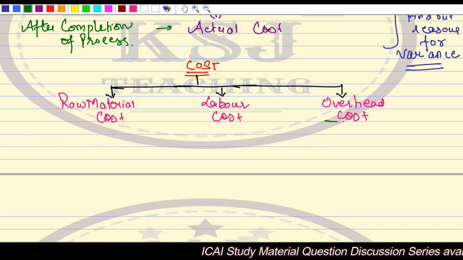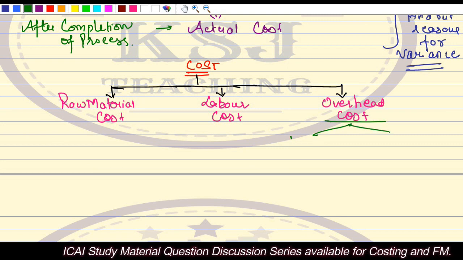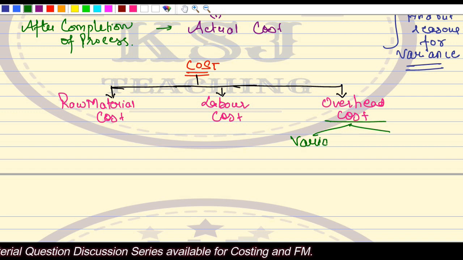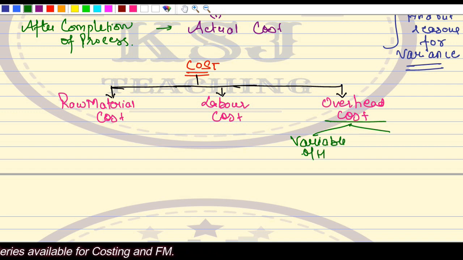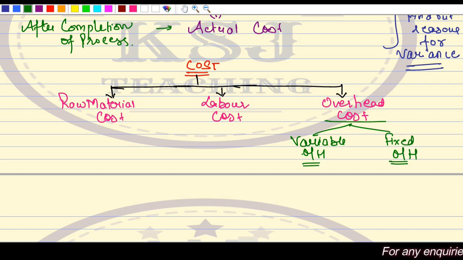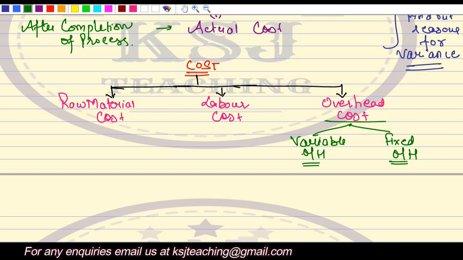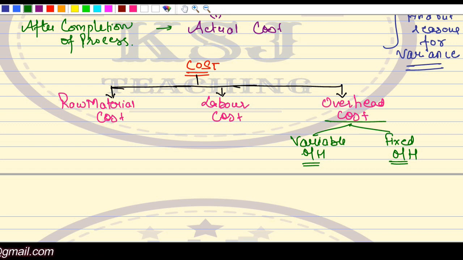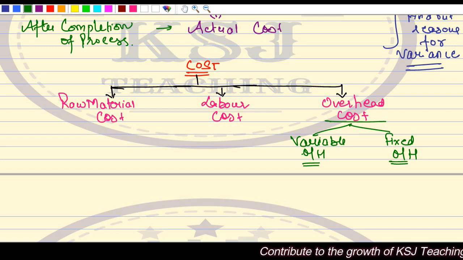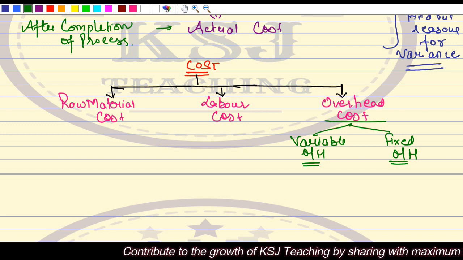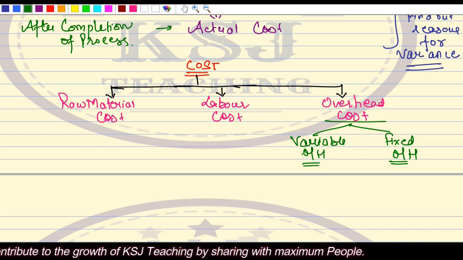Overheads I will divide into two parts in this chapter. One is the variable overheads, the other one is the fixed overheads. So we'll study the variable overhead variances and the fixed overhead variances. So standard costing means setting the standards for the cost. Which cost? Three major costs: material cost, labor cost and overhead cost. The overhead cost I will bifurcate into variable overheads and fixed overheads, right? So we are going to set the standards, compare them with the actuals and find out the variances, right?